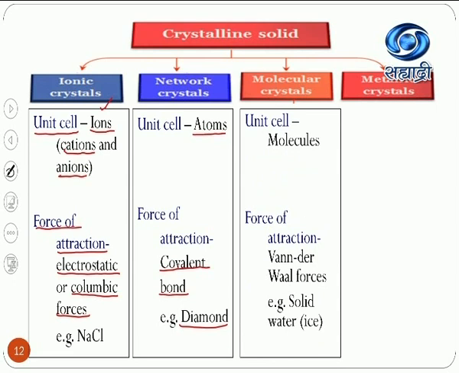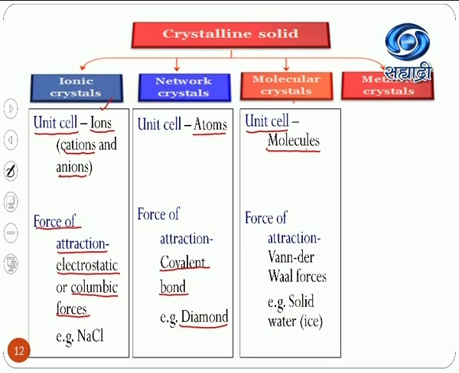Third one is the molecular crystals. A molecular crystal is made up of molecules. In the name itself, the name of the unit cell is there. Molecular crystal, the crystal which is made up of molecules. That means the molecule itself acts as the unit cell, while the intermolecular force of attraction, we have discussed in the previous slide. What kind of intermolecular force of attraction can exist?